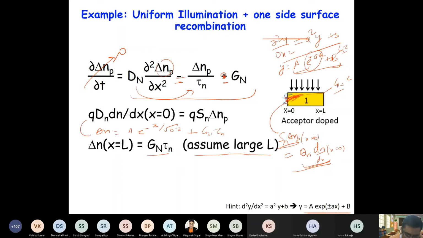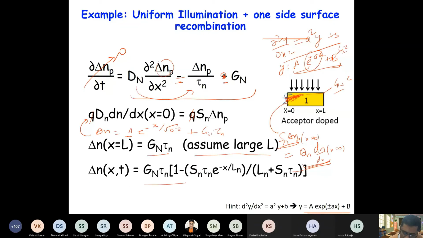Now when you substitute it in this equation, you can obtain the coefficient a, because at x equal to 0, s n times delta n should be D n times dn by dx. Q is the same, so it will cancel out. That will give you the coefficient a. So the final expression will be something like this. This is basically a profile that looks like this, with x equal to L here and x equal to 0 here. The slope is the same as the recombination rate at the surface.